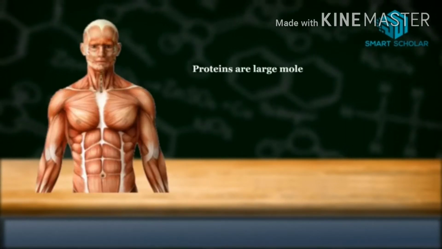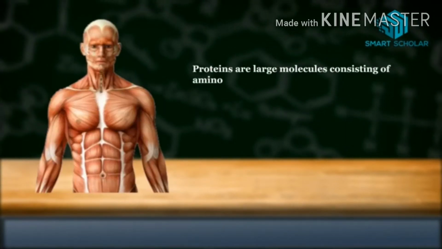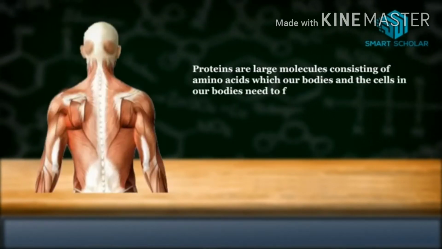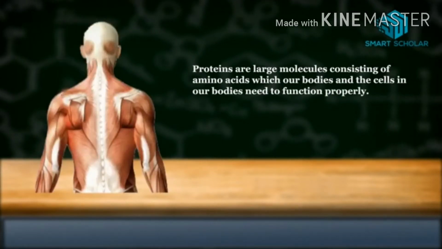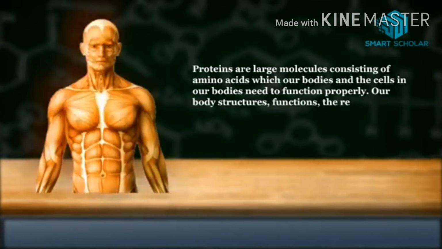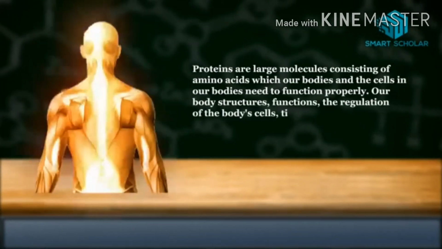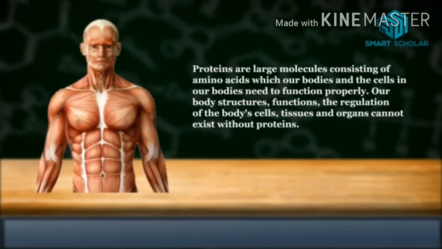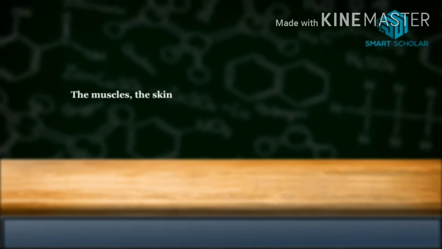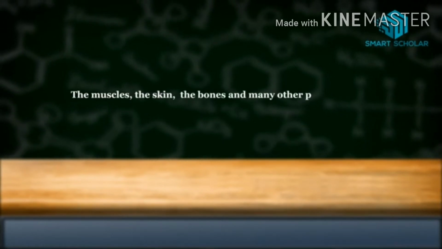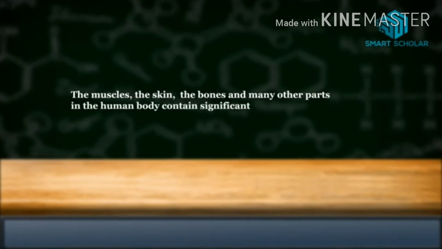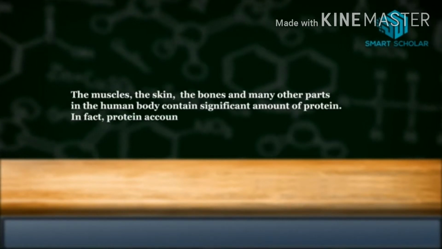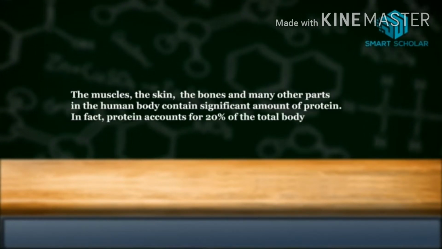Proteins are large molecules consisting of amino acids which our body and the cells in our body require to function properly. Our body structure, functions, and regulation of the body cells, tissues and organs cannot exist without proteins. The muscles, the skin, the bones and many other parts of the human body contain a significant amount of protein. In fact, protein accounts for 20% of the total body weight.